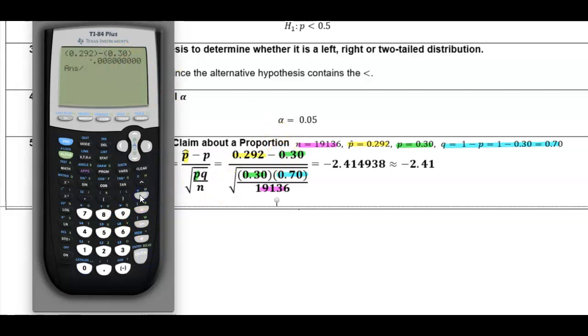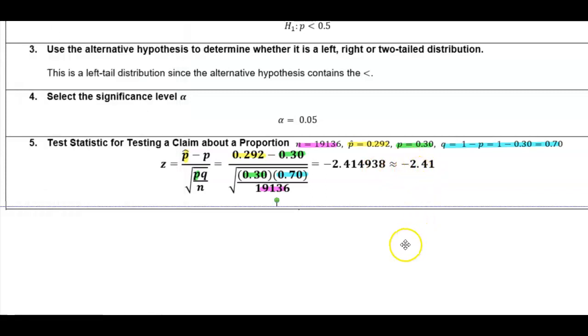Now we're going to divide that by the square root, and then we're going to put in parentheses 0.30 times 0.70, and then divide that by left parenthesis 19,136, and then right parenthesis, and then shift, and then press enter. We should get, rounded to 6 decimal places, negative 2.414938. We want to round this to 2 decimal places, which would be negative 2.41. So that's going to give us our test statistic.